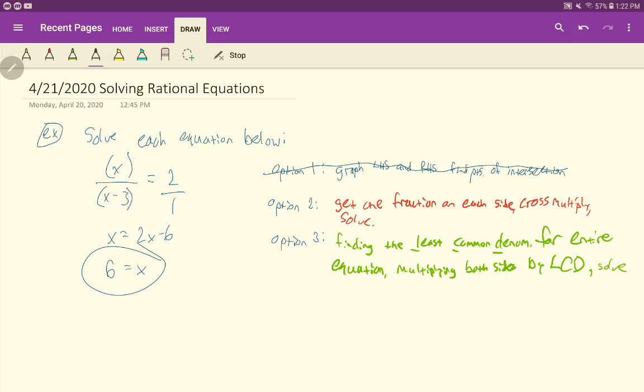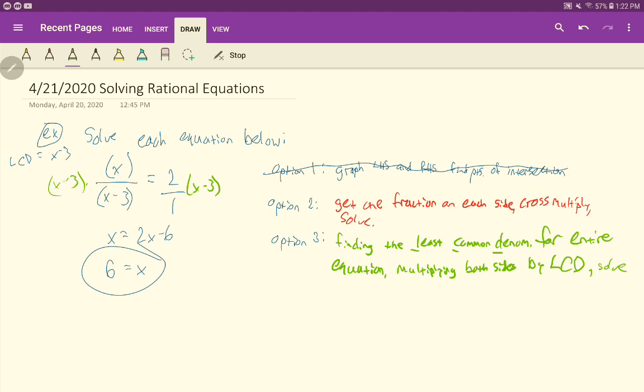Okay, so what's our LCD? The LCD here, the least common denominator, is x minus 3. That's what we would need on both, or that's what our common denominator would be if we multiply this all out. So what am I going to do? Well, I'm going to multiply both sides by that common denominator. And again, it's an equation, right? So if I do the same thing to both sides, it'll still be equal.